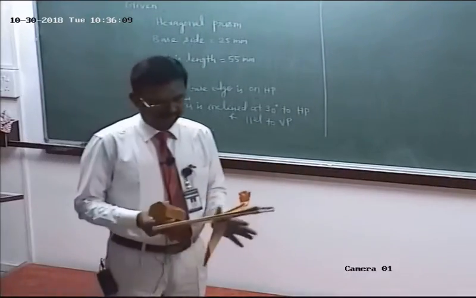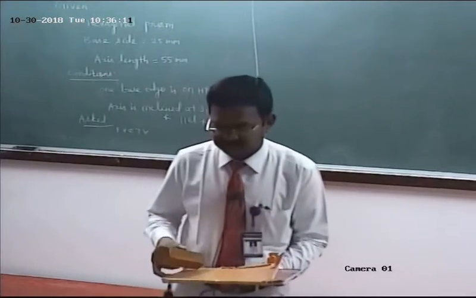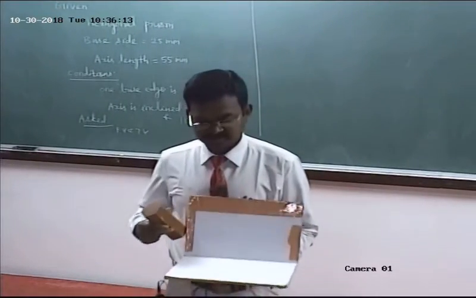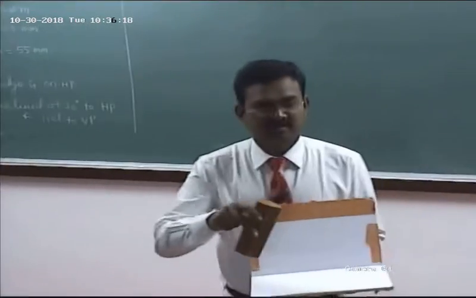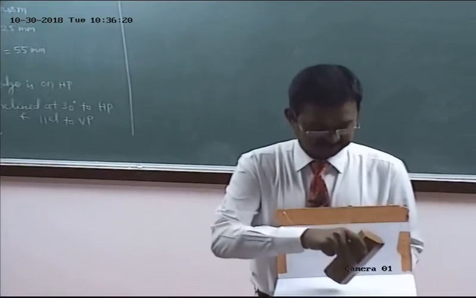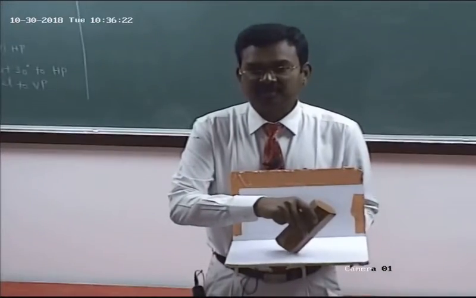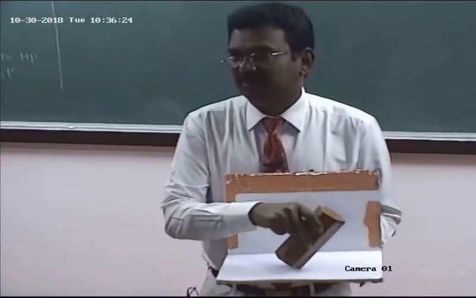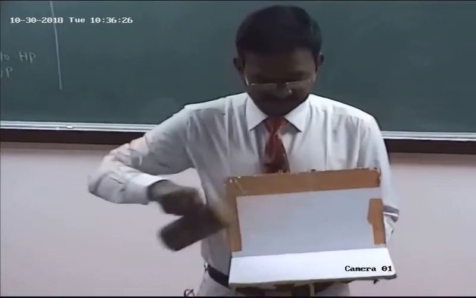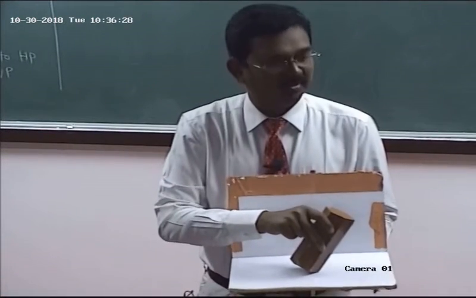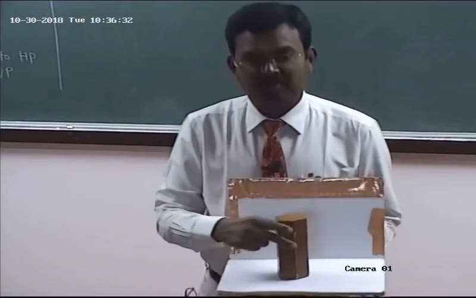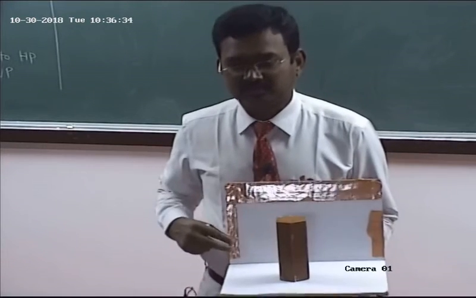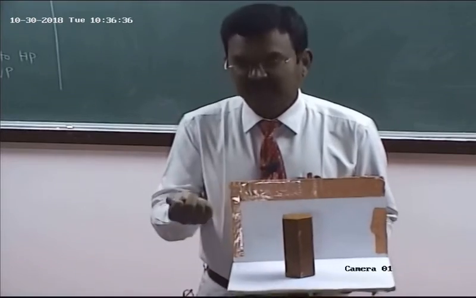So here, step 1, listen, actually the axis is inclined to HP parallel to VP. Are you able to follow me? Here assume that the axis is perpendicular to HP parallel to VP. This is position number 1.